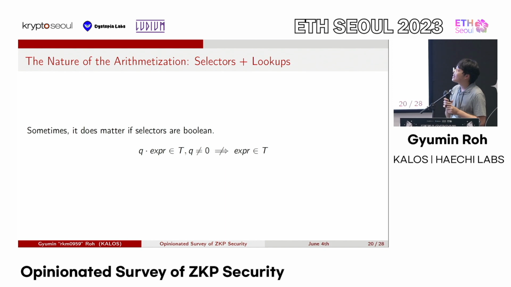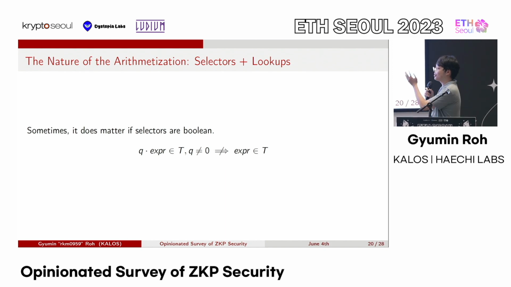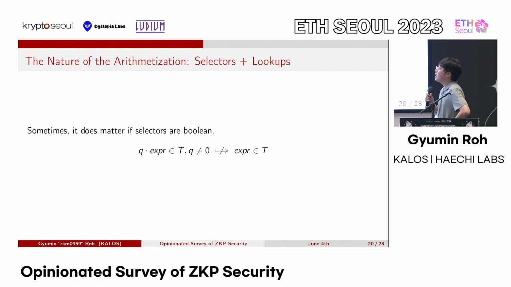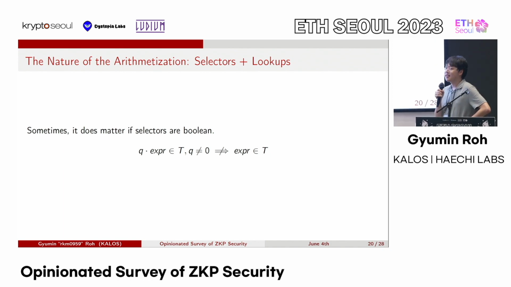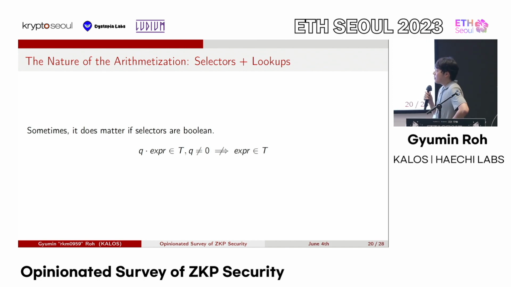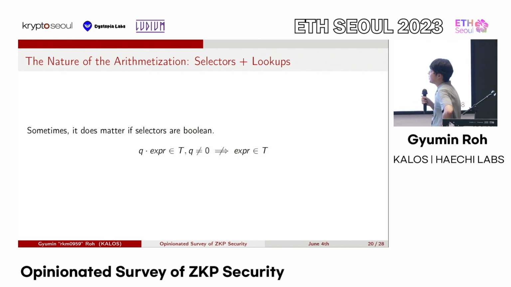The first thing is that if Q is 0, this should be immediately true because the lookup arguments are turned off. It should be immediately true, and that means that 0 should be inside this table. And you need to check that 0 being inside this table doesn't break your protocol. You can mangle with the table to deal with this issue.